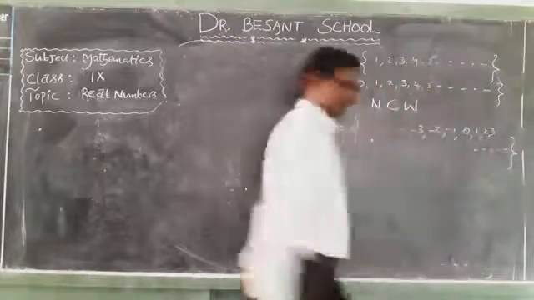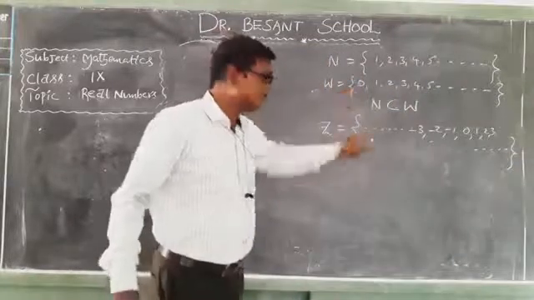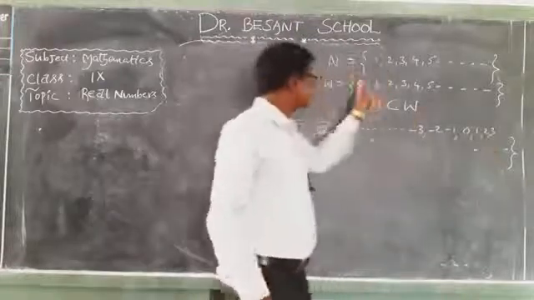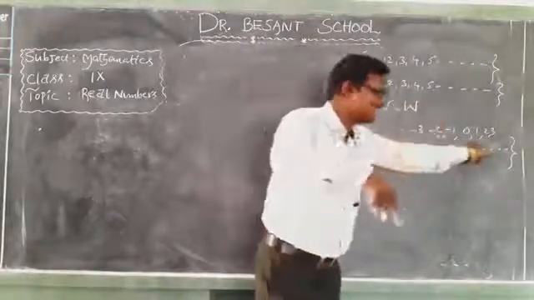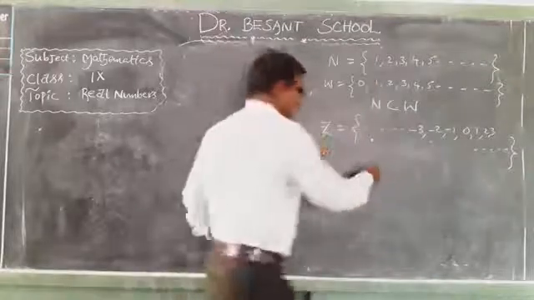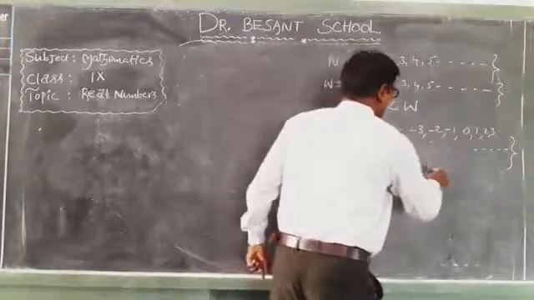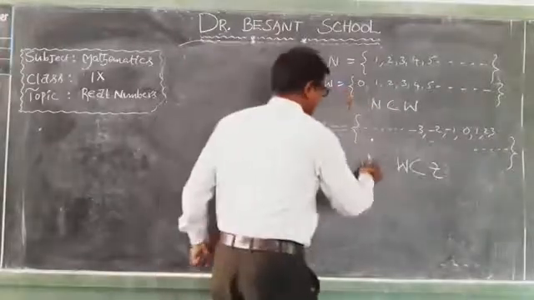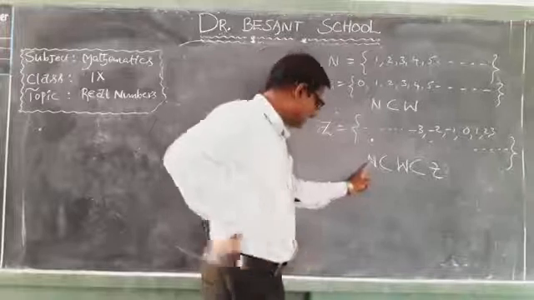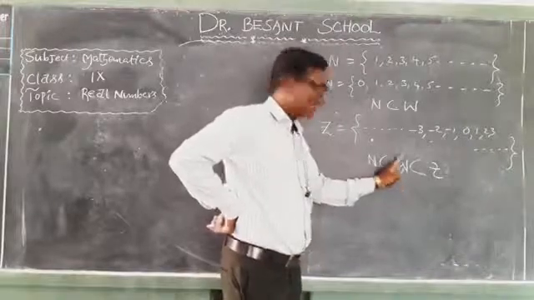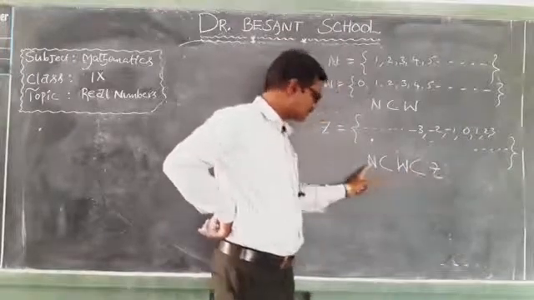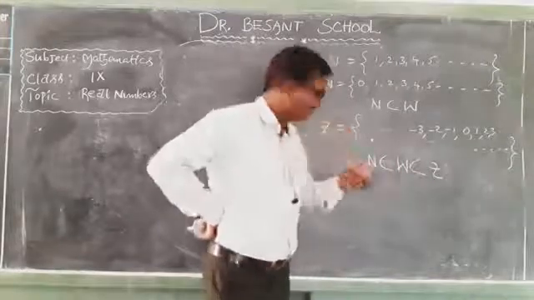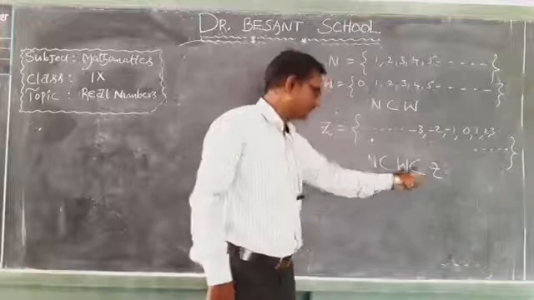So on, set closed. And if you observe, every whole number is an integer. So all these 0, 1, 2, 3, 4, 5 also lie in this integer set. So we write W is a subset of integers, and N is a subset of W. That means every natural number is a whole number, and every whole number is an integer. So natural numbers, a subset of whole numbers, a subset of integers, is nothing but every natural number is a whole number, every whole number is an integer.